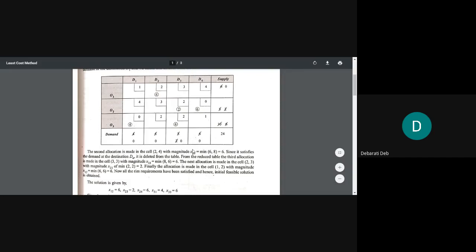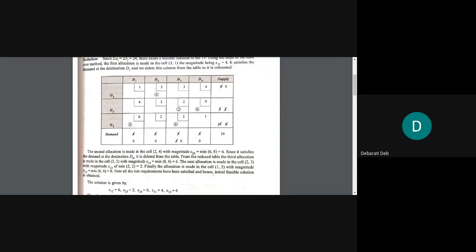Now what are we left with? Who will tell me? Who knows the answer? Ma'am, D2, D3, O2, O3. O2, O3. Why not O1? O1 is also there, right? Yes, ma'am.